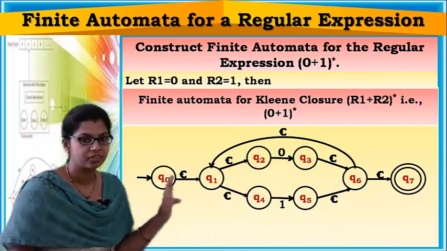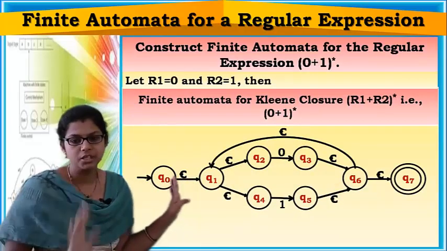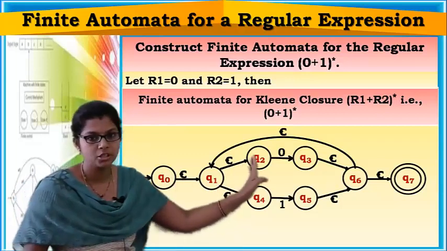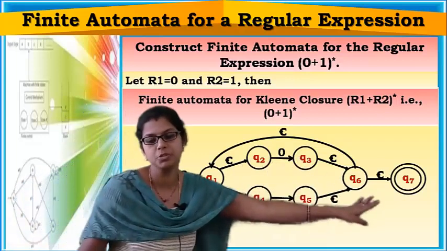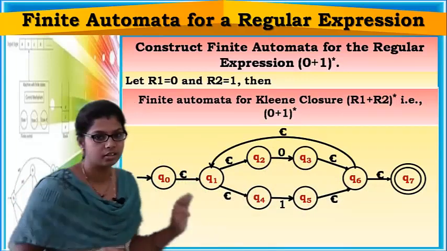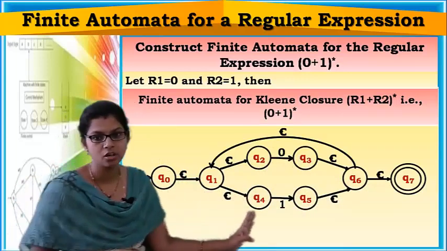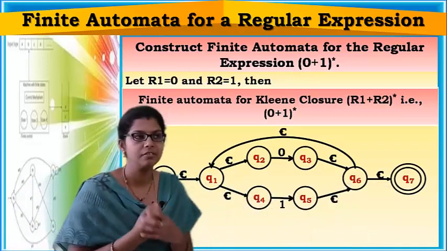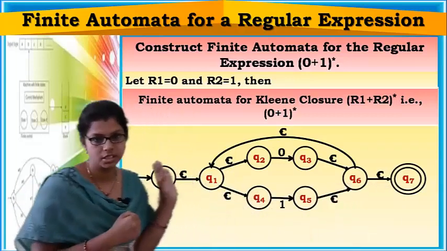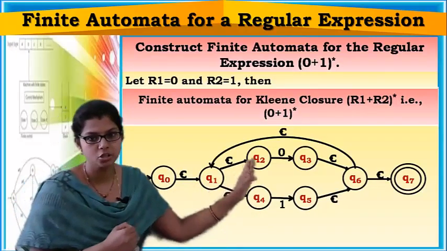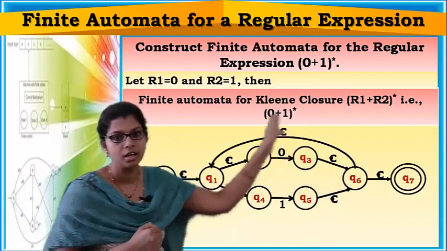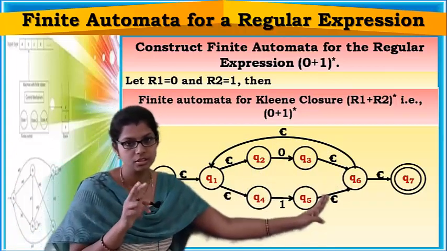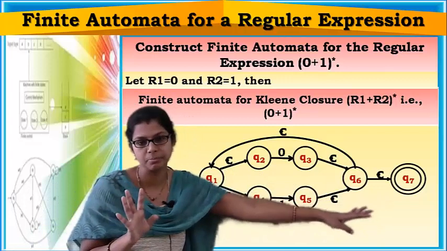Now see here, I want to accept 0: epsilon, epsilon, 0, epsilon, epsilon, single 0 accepted. 1: epsilon, epsilon, 1, epsilon, epsilon, 1 is accepted. Now I want to accept 0, 0: epsilon, epsilon, 0, epsilon, again epsilon, epsilon, 0, epsilon, and then epsilon, 2 zeros accepted.